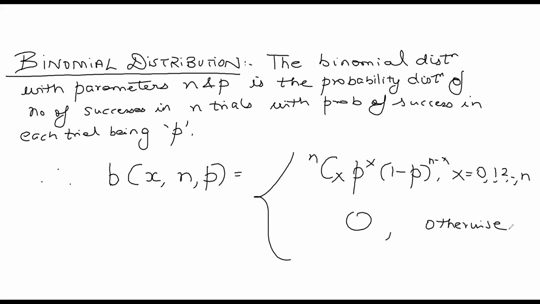This is my binomial distribution. It has two parameters, n and p. P denotes the probability of success, n denotes the number of trials, and x denotes the binomial random variable. So b(x; n, p) is nCx, a combination, p to the power x (1 minus p) to the power n minus x.